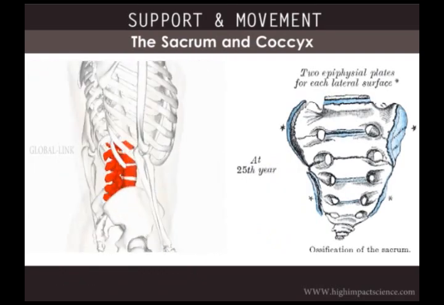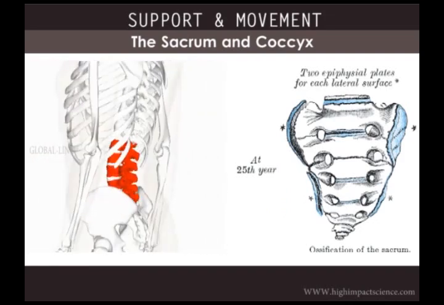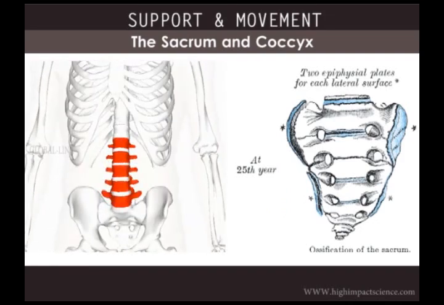Lastly, we have the sacrum and the coccyx, which are two composite bones. The sacrum consists of 5 fused vertebrae. It articulates with L5, the last lumbar vertebra, as well as with both the hip bones on either side. Distally, the sacrum articulates with the coccyx or the caudal vertebra, the remnant of our embryonic tail, which basically consists of 4 fused vertebrae.